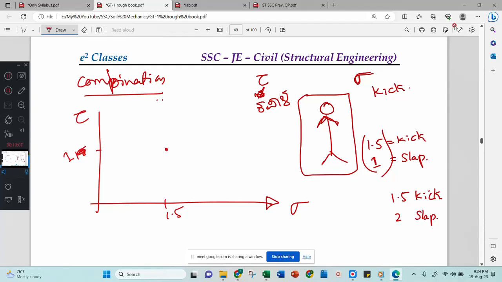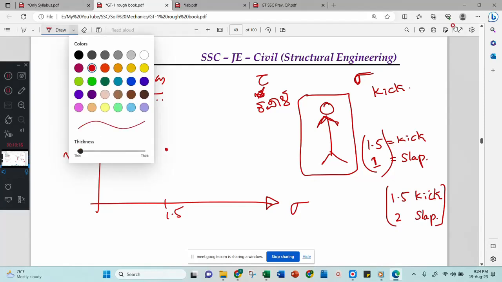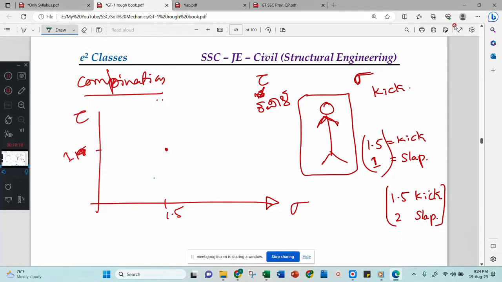What do you think? Will he die? No. He has to die in shear normal? No, not like that. That is also a correct answer, but the combination has not been met. Now look here, the kick is equal, that is about to die, but the slap is not.